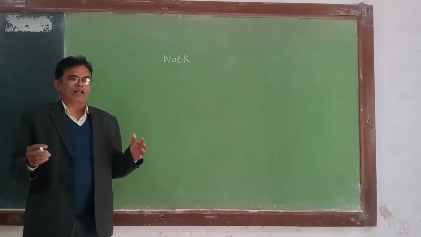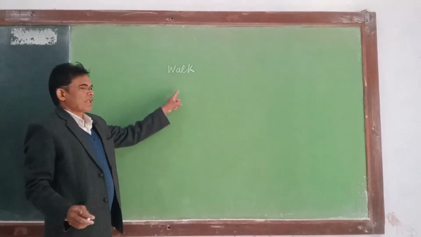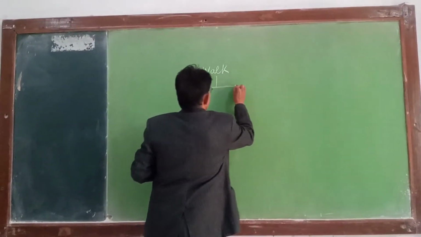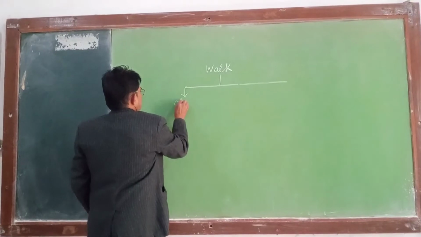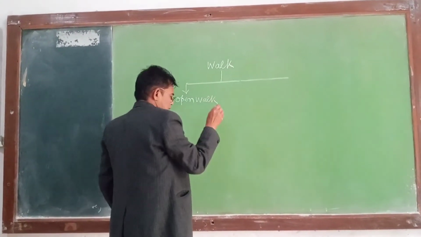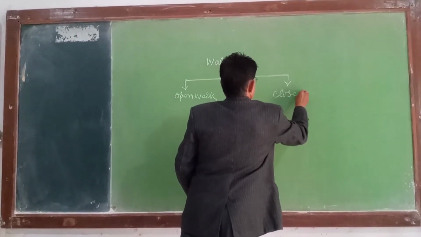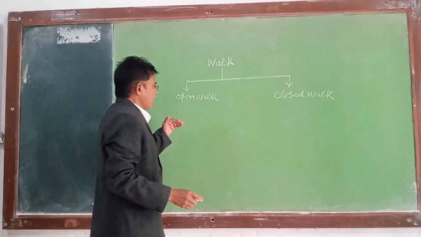Types of walk: there are two types of walk. One is open walk and the second is closed walk. So what is an open walk?